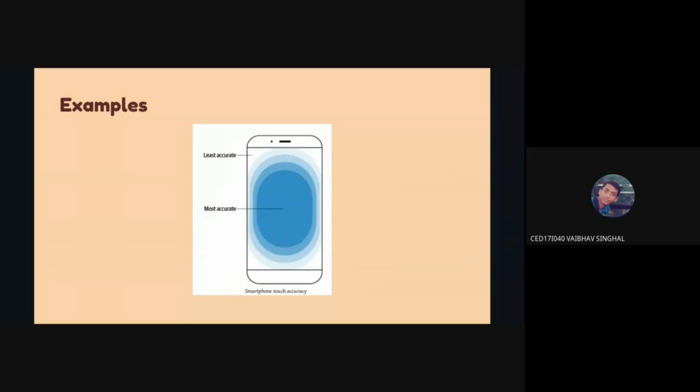So coming to the phones, the general size phones. In this area, the darker blue shade is the most accurate one, and the corners, the topmost corners, are the ones where we'll have to use two hands to actually reach them, so they are a little more difficult to touch. So this is the more accurate area.